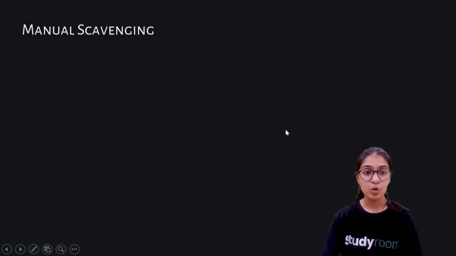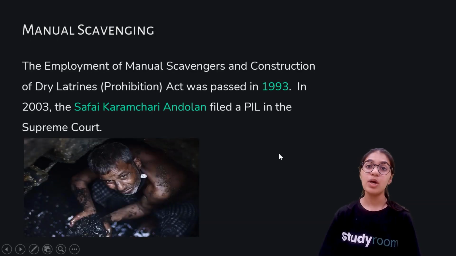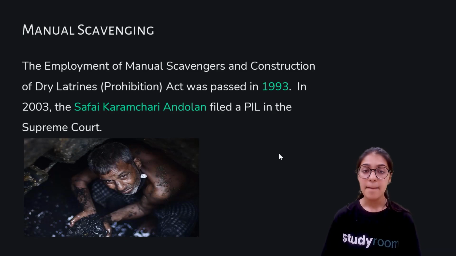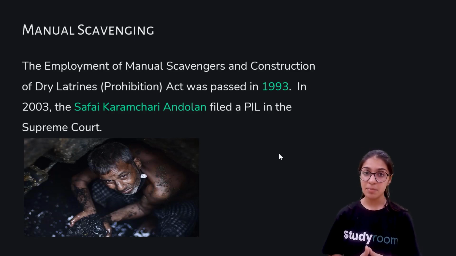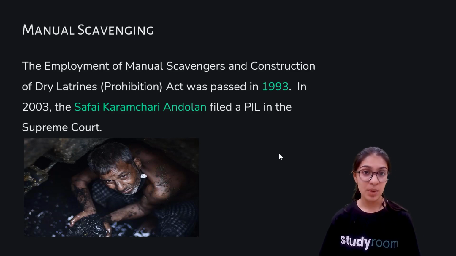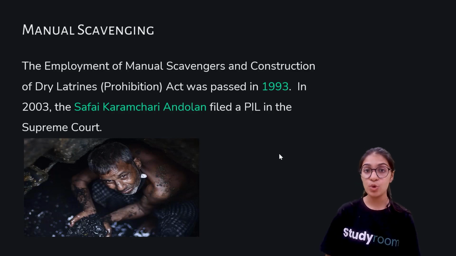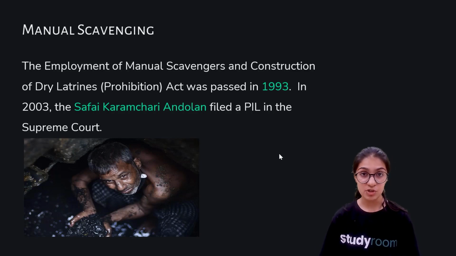Moving forward to manual scavenging. So what is manual scavenging? Manual scavenging is basically the process of cleaning human excreta and animal excreta through the use of brooms or baskets or your own hands. In very simple language, cleaning human and animal waste through brooms and hands is known as manual scavenging, and the people who do it are known as manual scavengers.